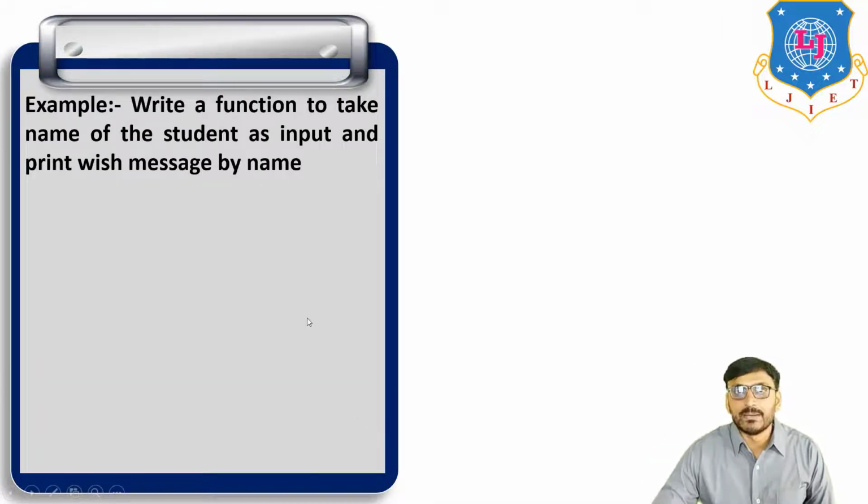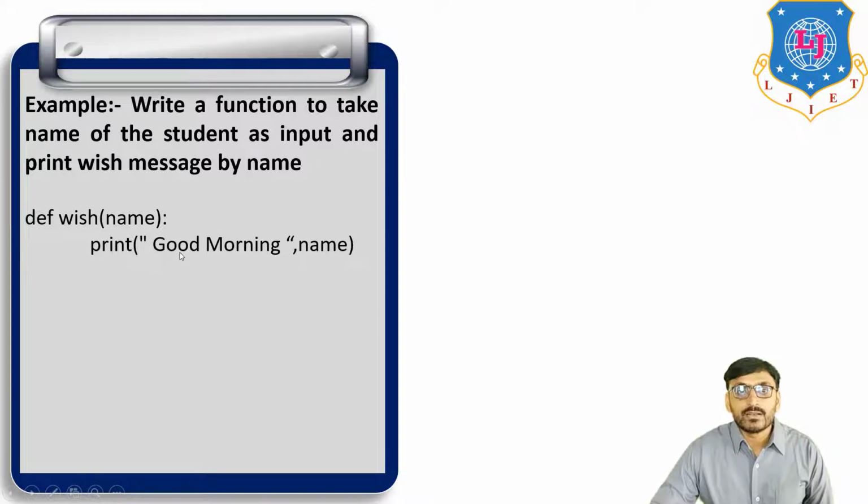Now the second example: write a function to take the name of a student as input and print a message with the name. So def wish name. Def is a keyword, wish is the function name, and inside the parentheses there is one input to the function.